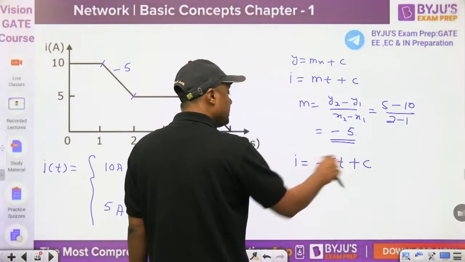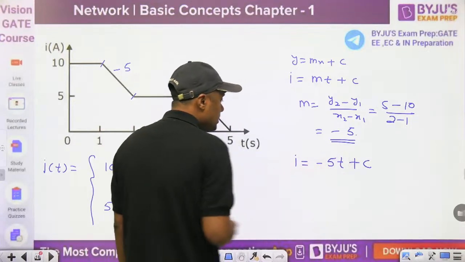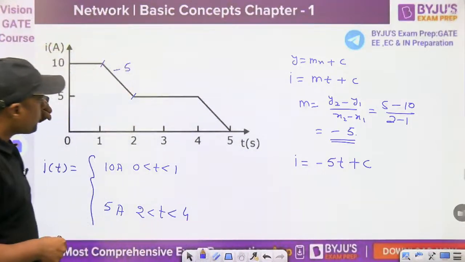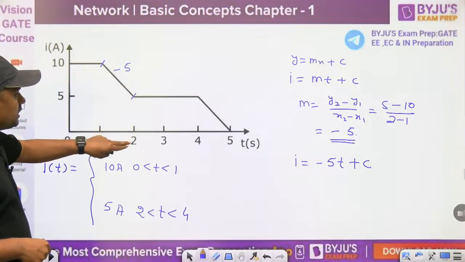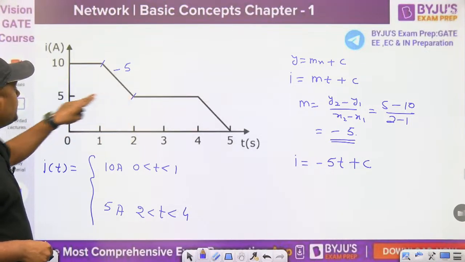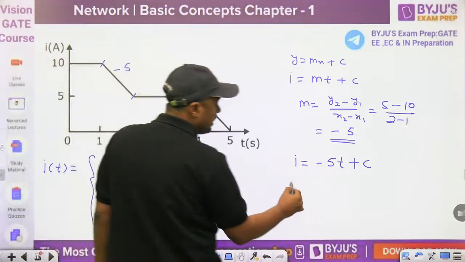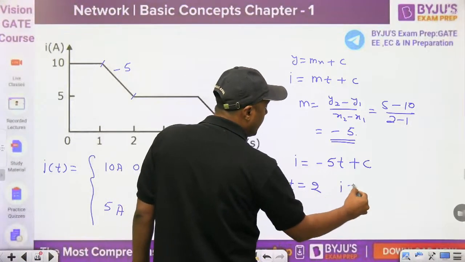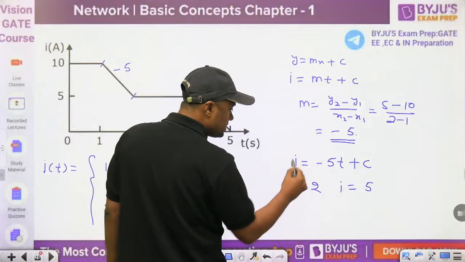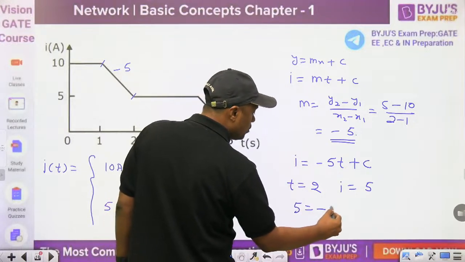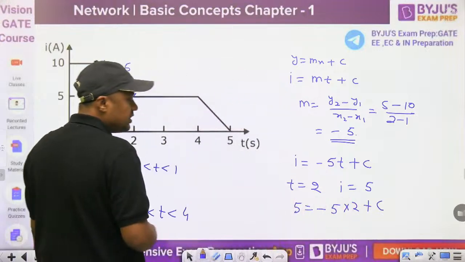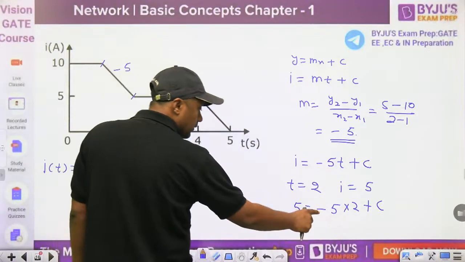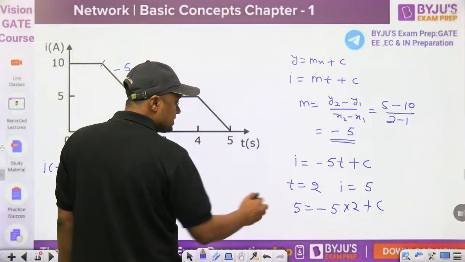How can you find the intercept, the value of c on the Y-axis? When t equals 2, what is the value of I? It is 5. At t equal to 2, the value of I is 5. So 5 is equal to minus 5 into 2 plus c. What is the value of c? You can say 5 plus 10, that is 15.